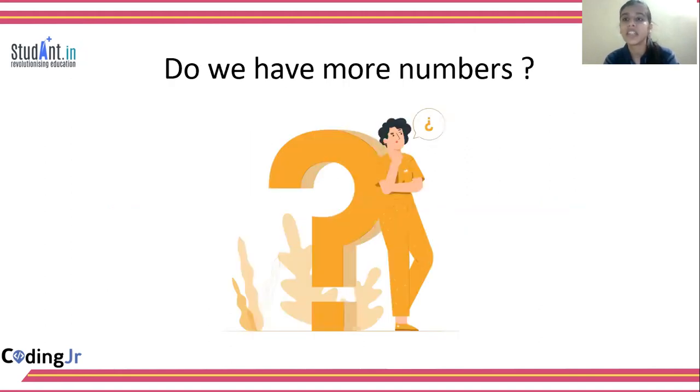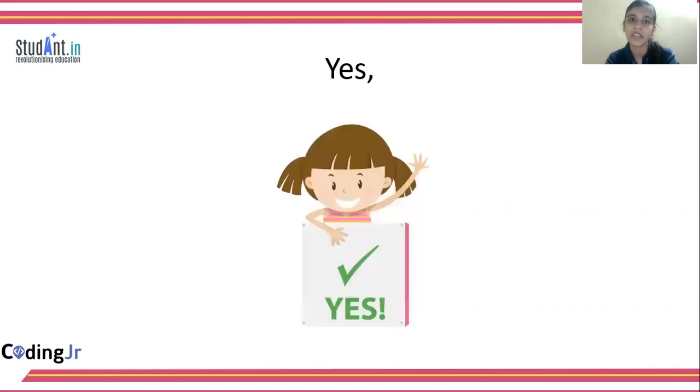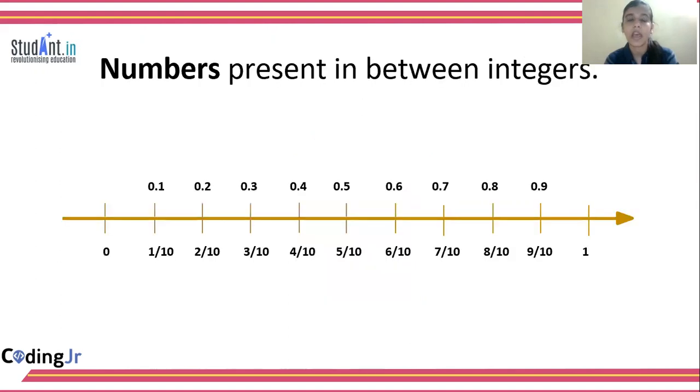Now, apart from these integers, do you think that we have more numbers apart from 0, positive numbers and negative numbers? Yes, definitely, right? We'll be studying about these numbers now. Let's see numbers present between the integers. We were only talking about the integers till now, right? But what about those numbers which are there in between the integers?